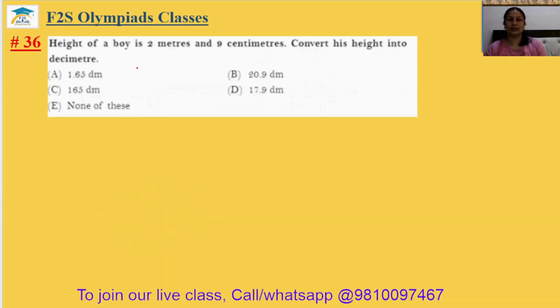Question number 36. Height of a boy is 2 meter and 9 centimeter. Convert his height into decimeter.